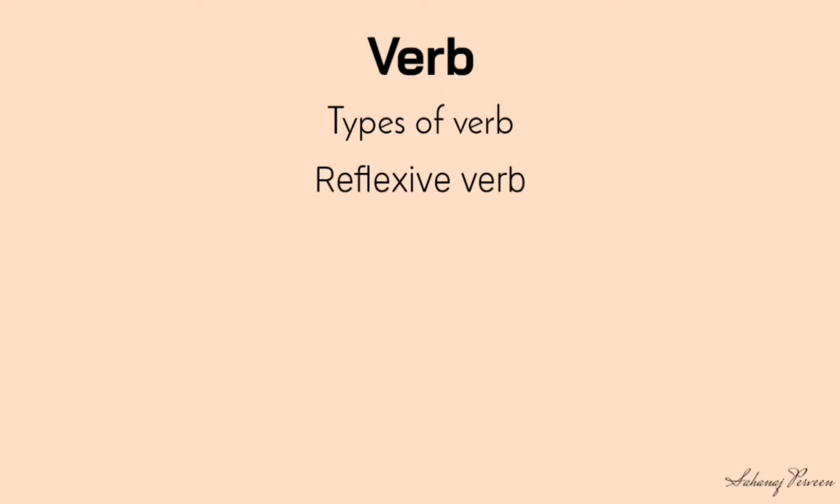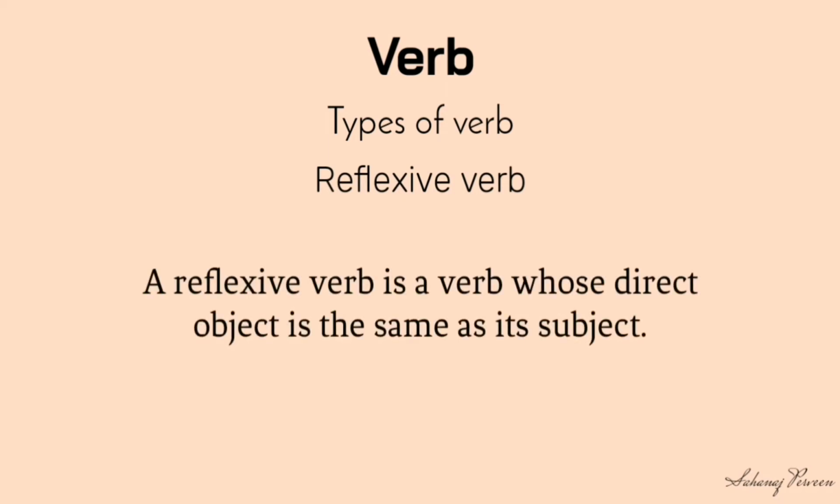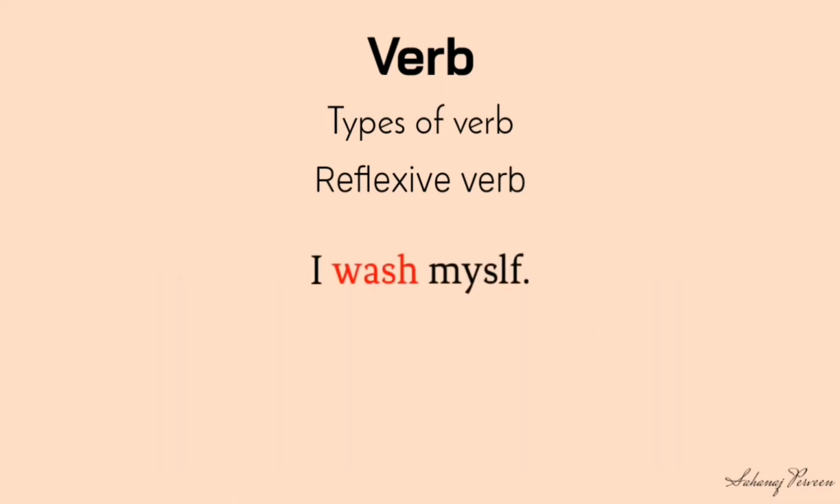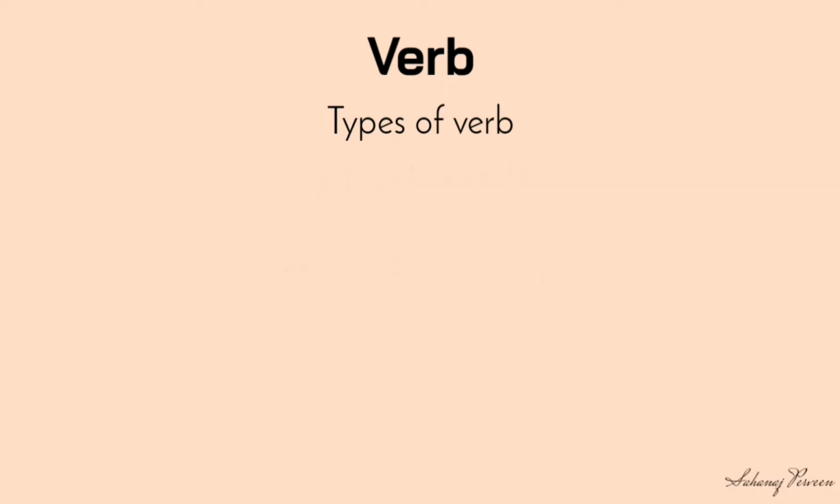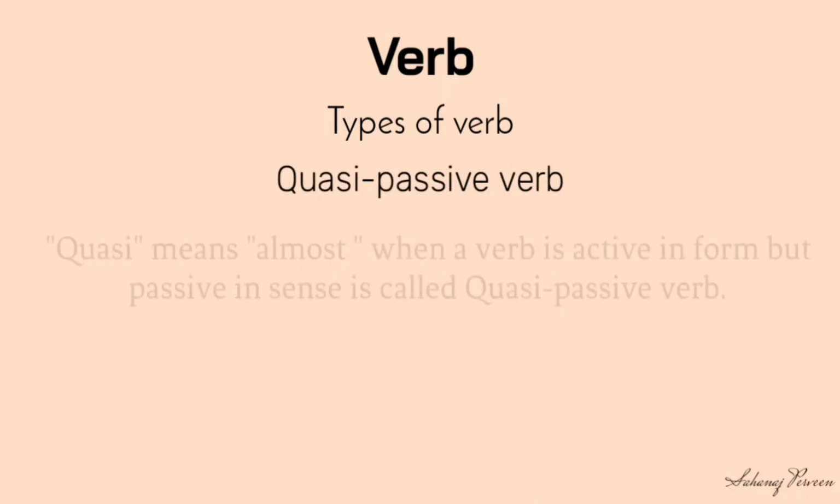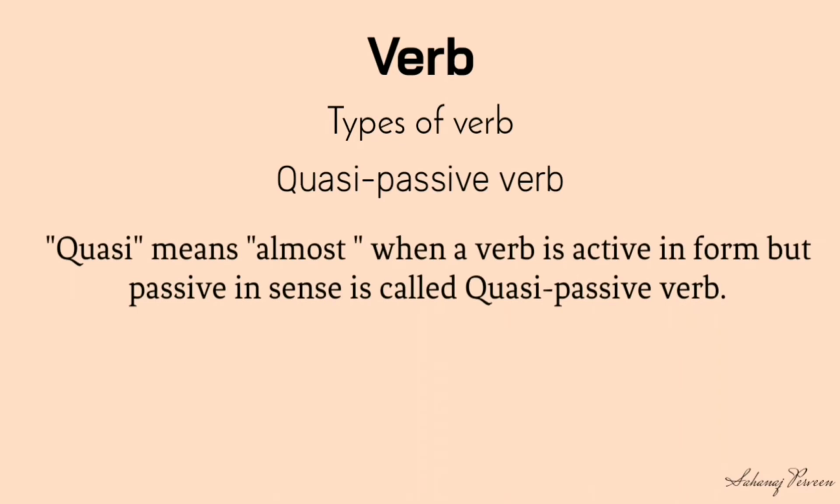Reflexive: a reflexive verb is a verb whose direct object is the same as its subject. Look at the examples. I wash myself. He killed himself. Quasi-passive. Quasi means almost. When a verb is active in form but passive in sense, it is called a quasi-passive verb.